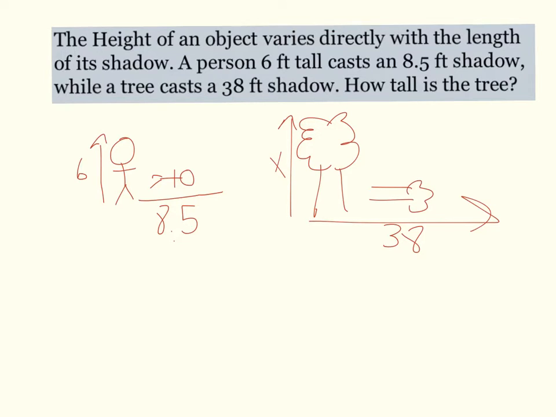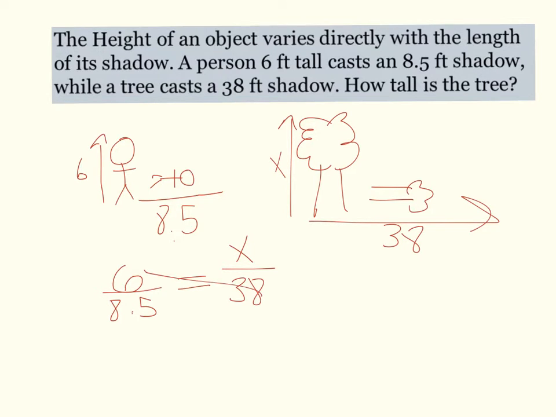So again, setting up a proportion. The person's actual height over their shadow's height is going to be equal to the tree's actual height, which we don't know, over its shadow. So shadows are in the denominator, the actual heights are in the numerator. Remember we need to make sure those match up in a proportion. And then we are going to go ahead and solve it like normal.